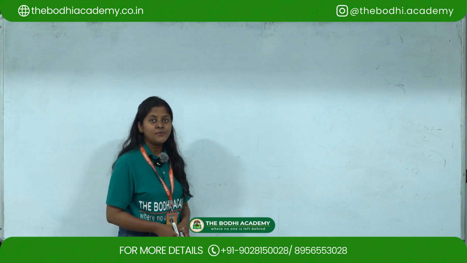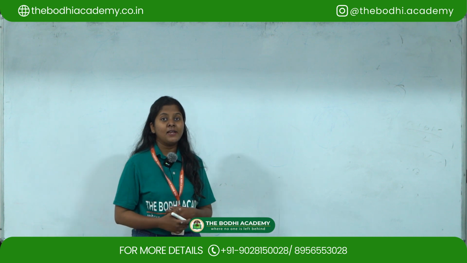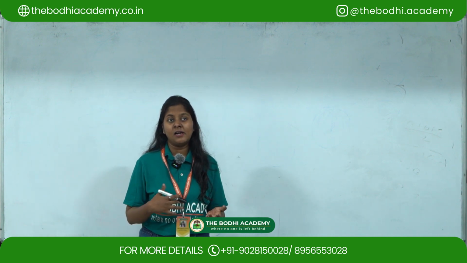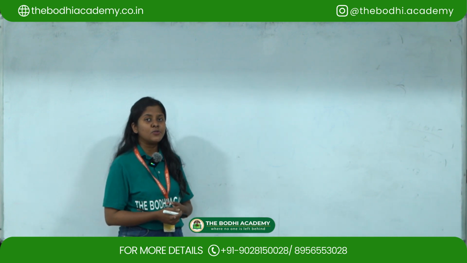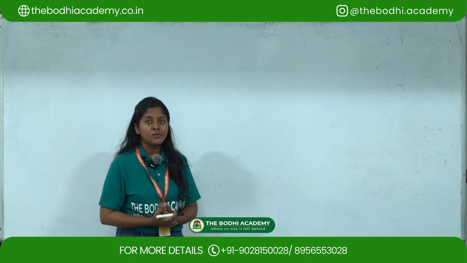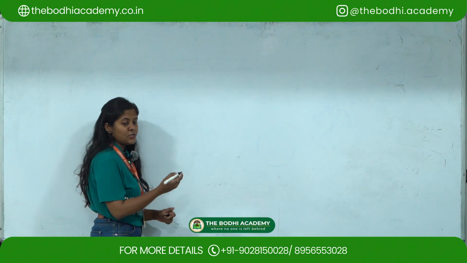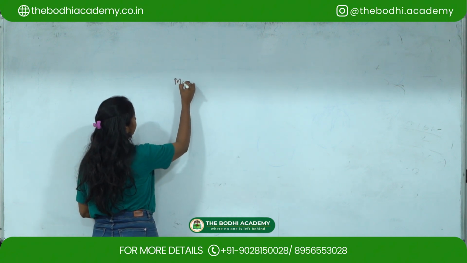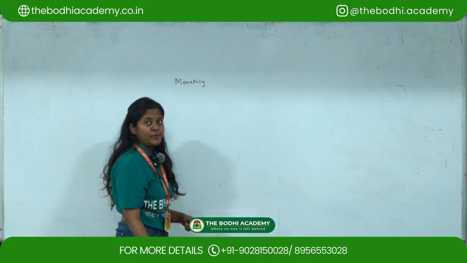In this lesson, we will learn about different types of market structure, then why there is an increase in supply and decrease in supply. These things we are going to learn, and what happens to the equilibrium prices. Okay, so these are the few things what we are going to discuss in this chapter. So let's start with the first question: difference between monopoly and perfect competition.